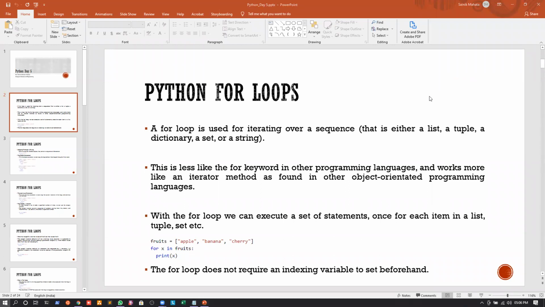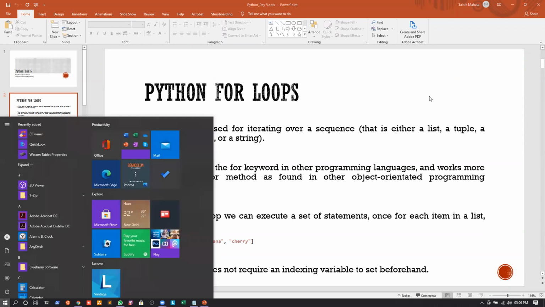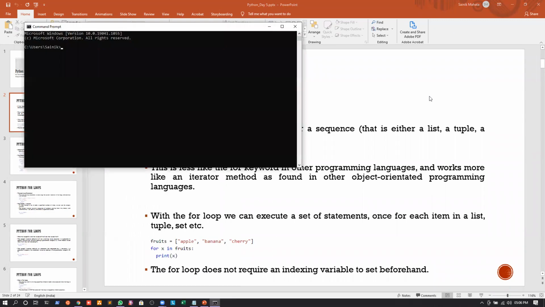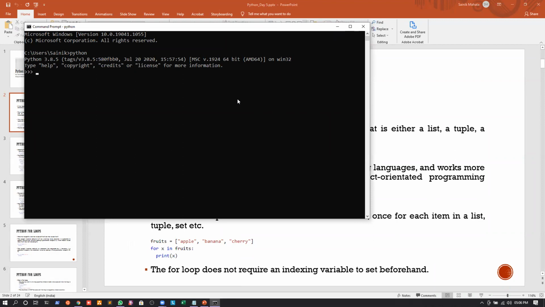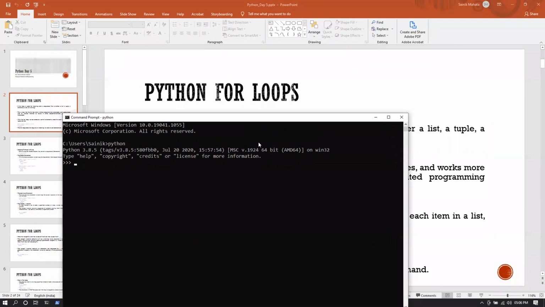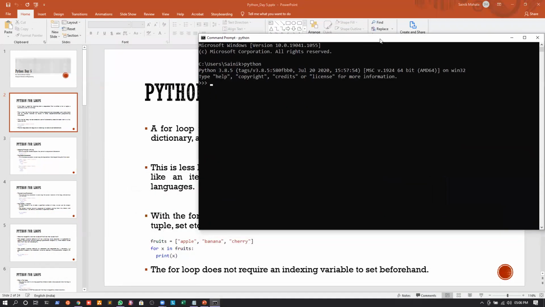I will go to my Windows, press the Windows button, type CMD, and write python. I will be greeted by the interactive Python shell. I will enlarge this. Now we can write a list, called fruits, or here I will give the name as L. Suppose the list has three elements: an apple, a banana, and a cherry.